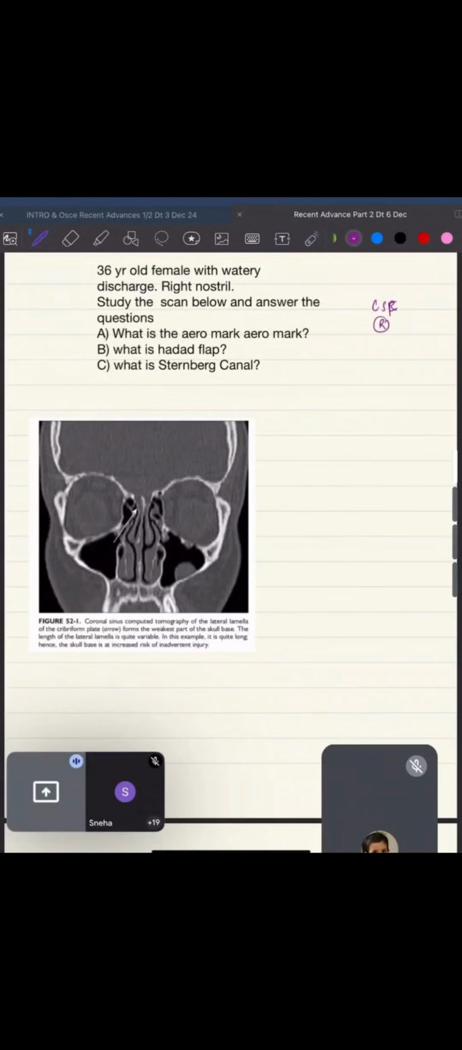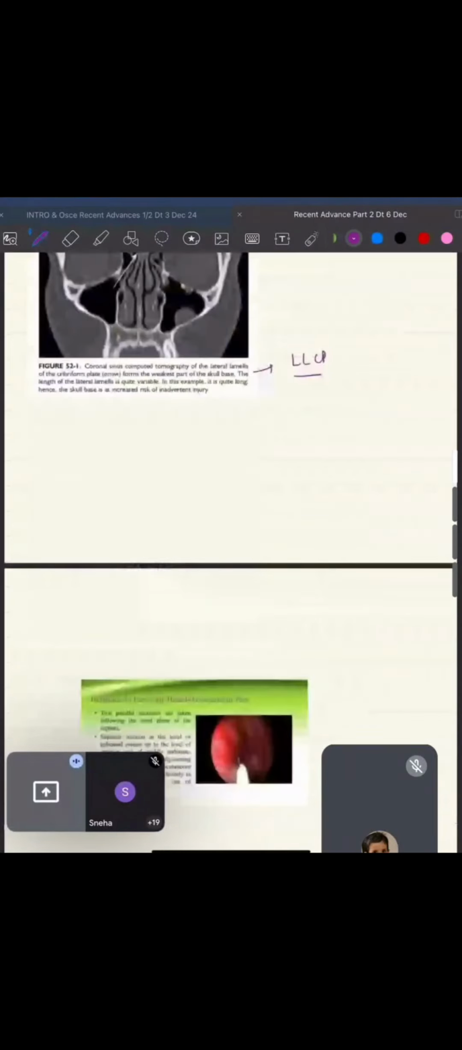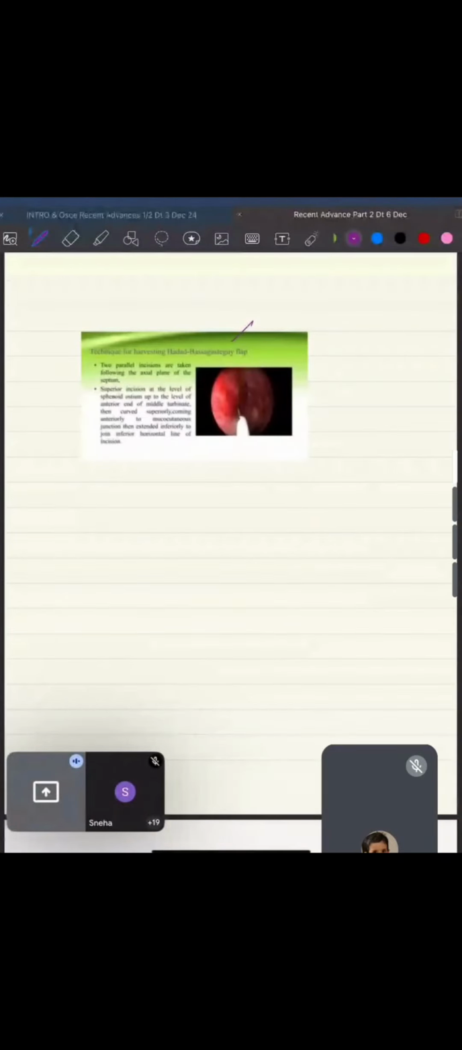So you have to go into details about this. This is the lateral lamella of your cribriform plate, LLCP. What the Haddad flap and Sternberg canal are, we'll see in the coming slides. Please remember the full name: Haddad Basagasteguy flap.